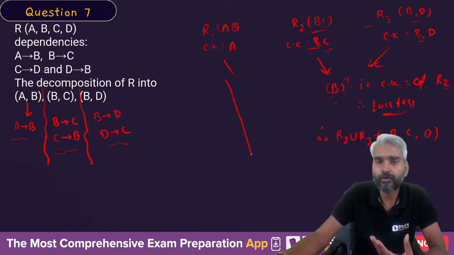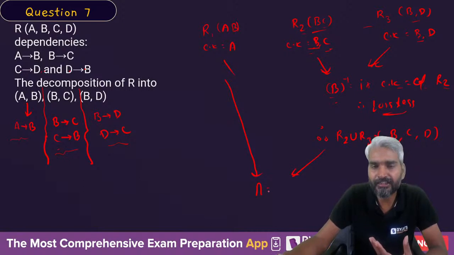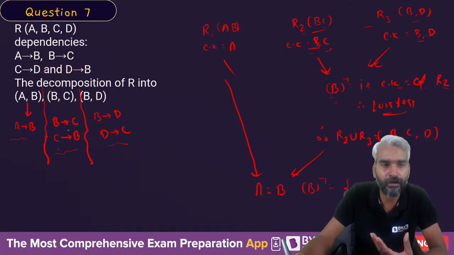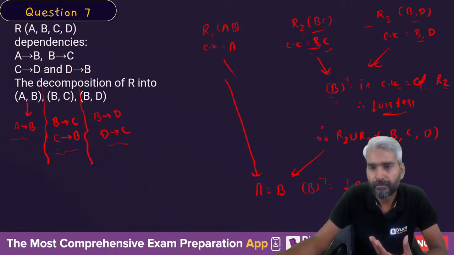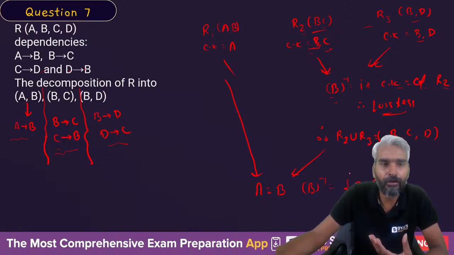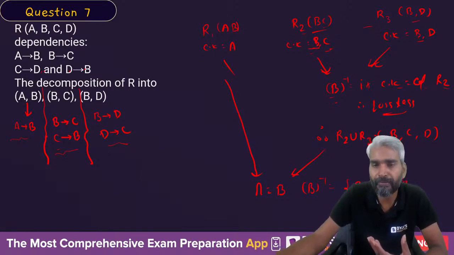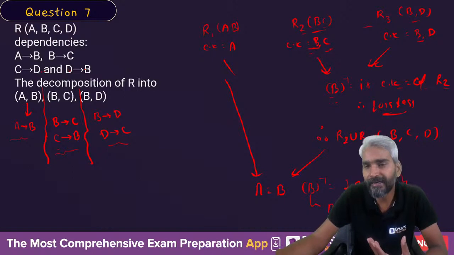Now when you combine R2 union R3 with R1, the intersection or the common attribute is actually B. What is B closure? B closure consists of B to C, and B can also determine D, therefore BCD. So B can determine BCD, therefore B is the candidate key of what? B is the candidate key of R2 union R3, therefore again lossless join.